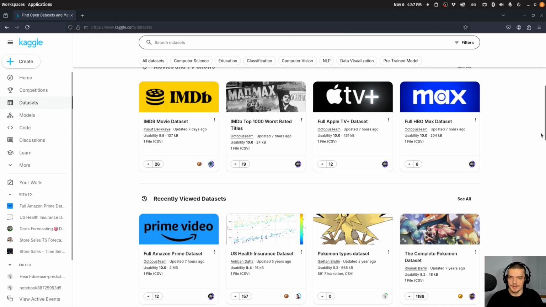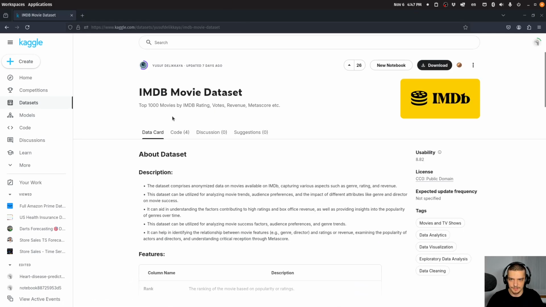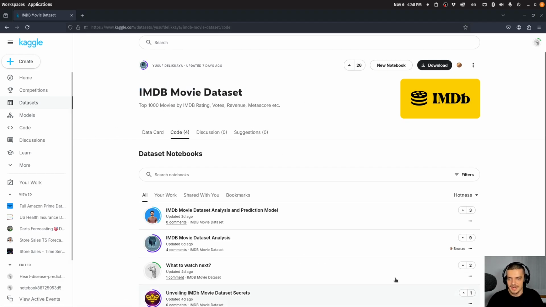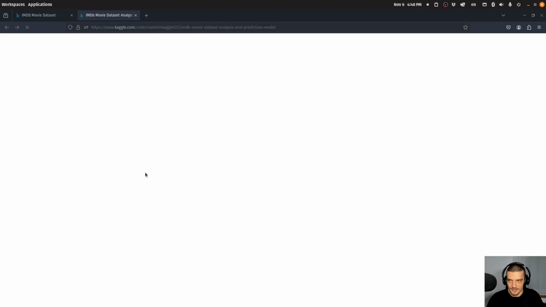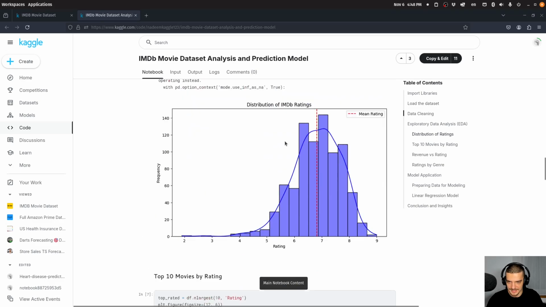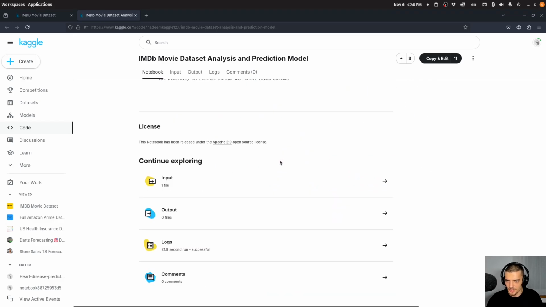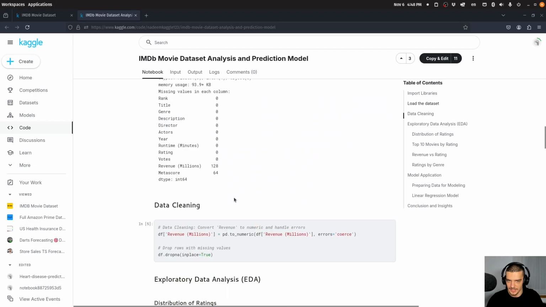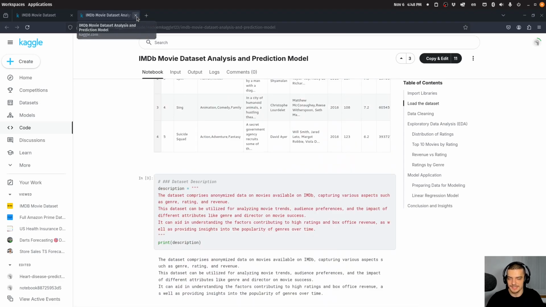And usually you have a data set and then you have also some code associated with it, which is people basically sharing their notebooks where they work with the data set. So for example, here we have this IMDb movie data set. I can go to code and I can see people have already published or shared their code, how they work with the data set. Oftentimes it's the full process of making the predictions. Oftentimes it's just data exploration depending on the data set.